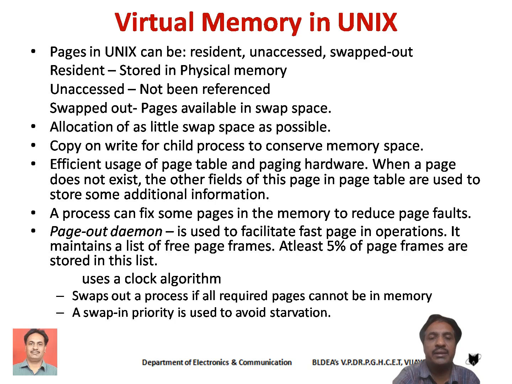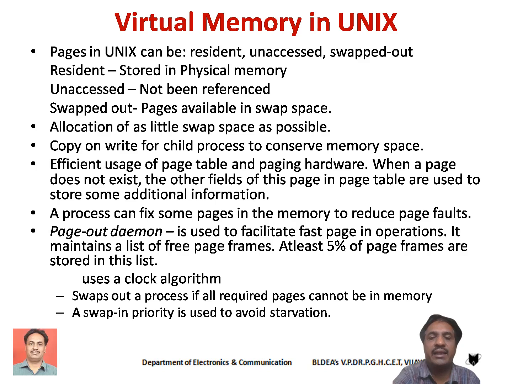And students, remember, Unix employs a daemon process called the pageout daemon. It is mainly used to implement fast paging operations. It is a background process which is executed periodically to implement fast paging operations. It maintains a list of free page frames.